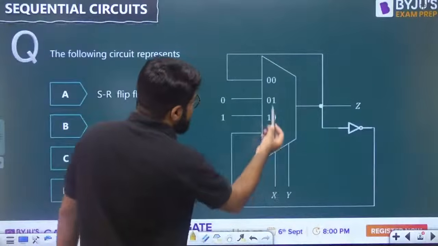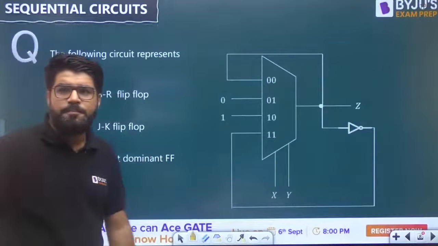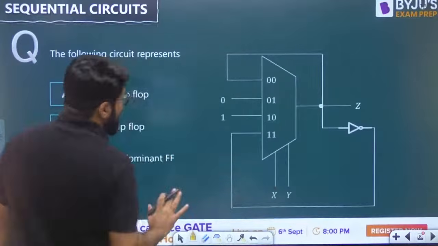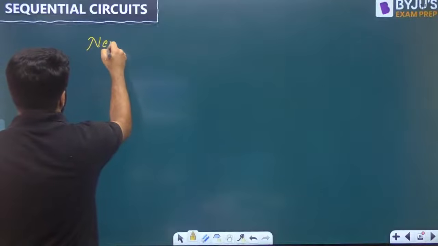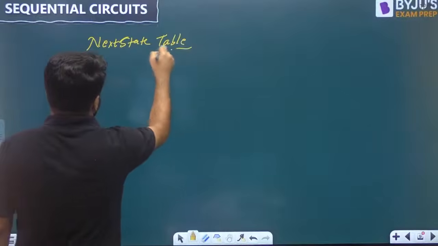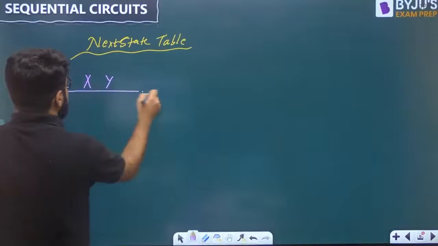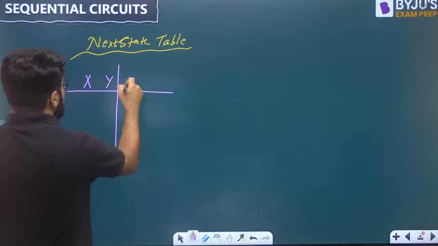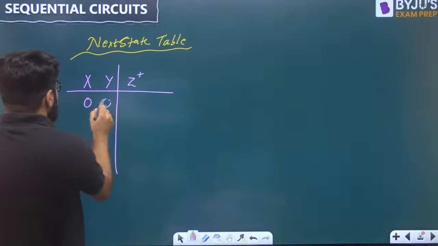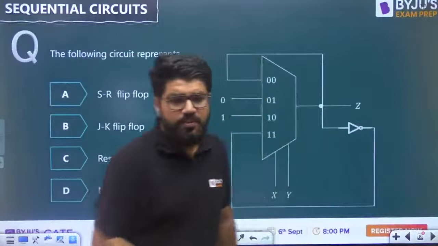So see, it's a mux, no? It's a 4x1 mux. It's a sequential circuit implemented as a mux. Just make the truth table, actually. You just make the next state table. My inputs will be considered as the select lines X Y, and my output is Z plus. The output of the circuit has been represented as Z. So what is the next value, Z plus? These 2 select lines will have 4 possibilities. So it's a good combination, including a mux and some flip-flops or type of sequential circuit.